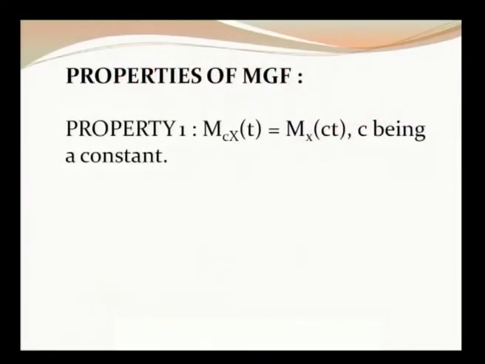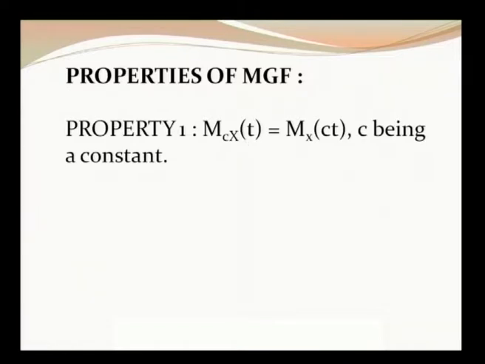So, we shall deal with some properties of moment generating function. The first property says M cx of t is equal to Mx of ct, c being a constant. Here x is a random variable, random variable can be discrete or continuous, t is a parameter and c only is the constant. So, the c can be replaced with t. When it is along with x, it can be replaced with t. This is the first property.